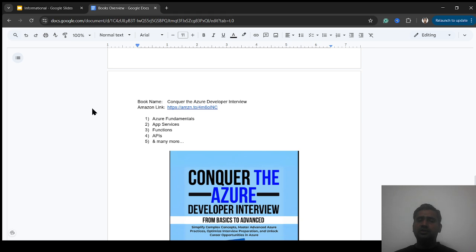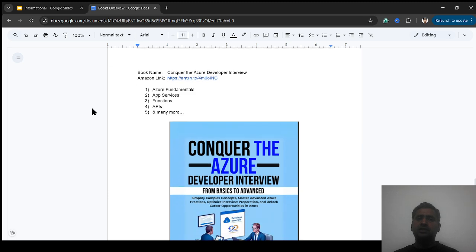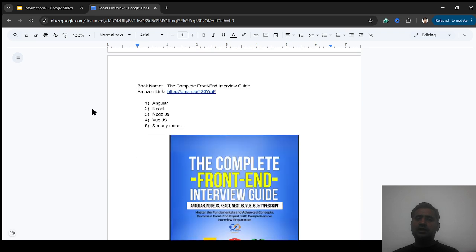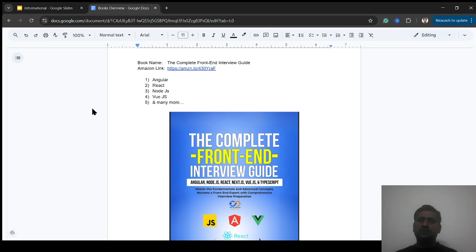So Azure preparation is also an added advantage for clearing any interview. What is asked in Azure interviews, and the questions that will help in preparing and cracking Azure, are given in the book Conquer the Azure Developer Interview. Finally comes the front end, where various front-end technologies are covered, and how we can answer those questions deeply and wisely is covered in this book.